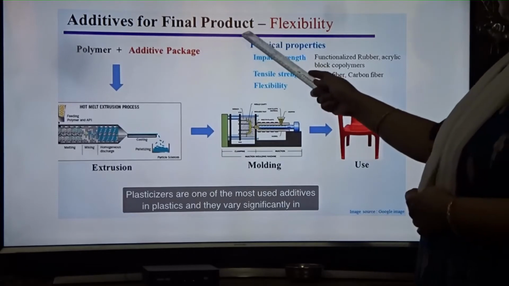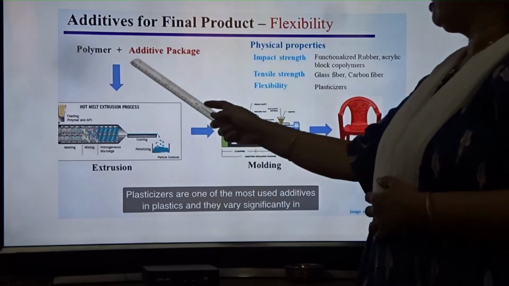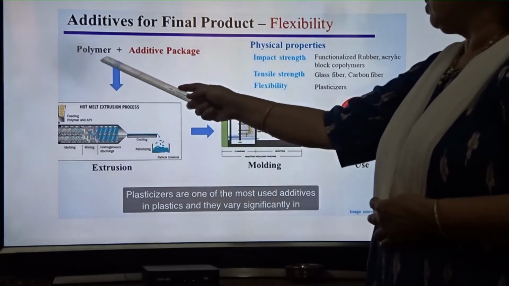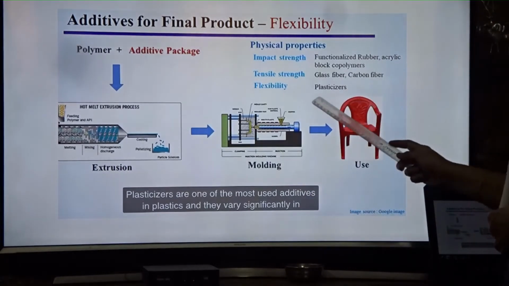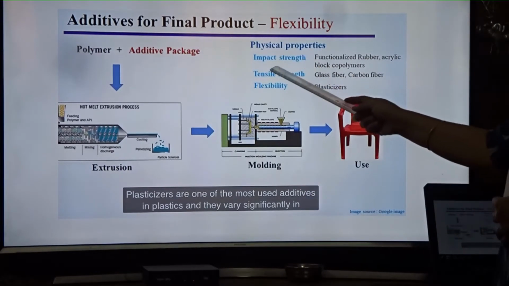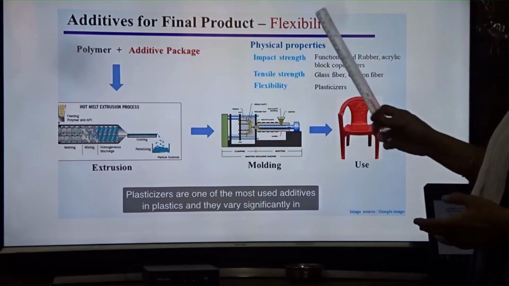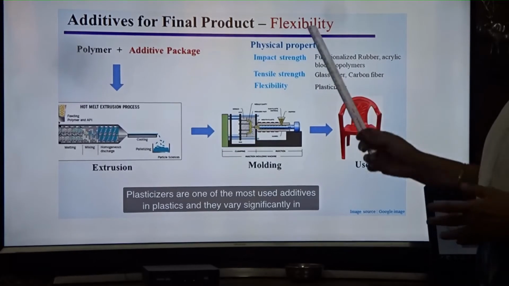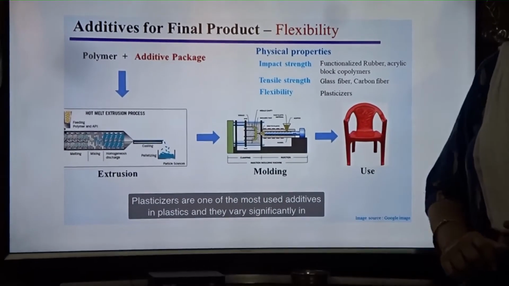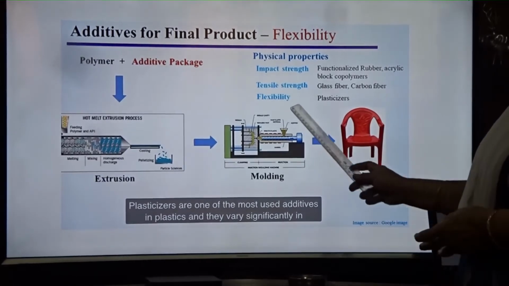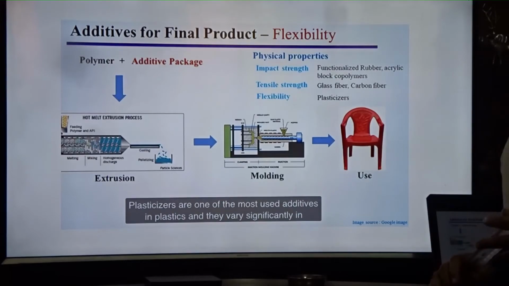Additives can also be added to increase the flexibility of the final product. In the same way, the polymer with additives goes through the extrusion process, molding, and then use. Suppose you want to increase physical properties, such as impact strength or tensile strength, then plasticizers are added. Impact strength and tensile strength, for these we add plasticizers. To increase flexibility also we can add plasticizers.